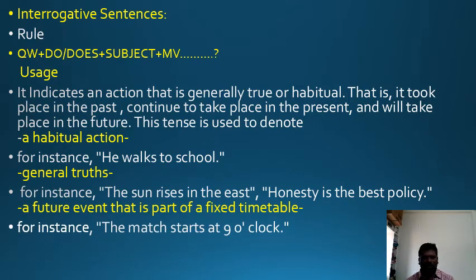See the example. The match starts at 9 o'clock. Now the time is 8 o'clock. It is present. 9 means in the future. So the match starts at 9 o'clock. Even though the action will take place in the future, it is planned. Because it is planned, it is said to be in the simple present tense.